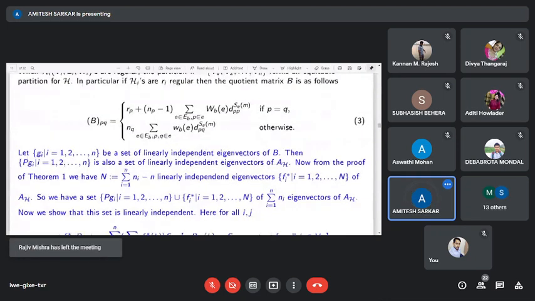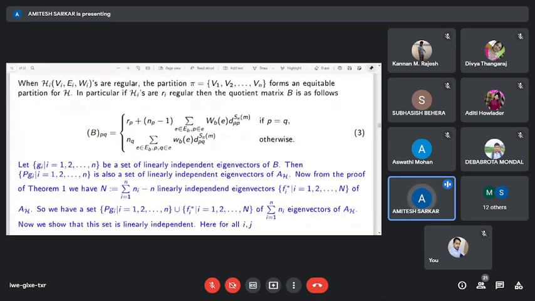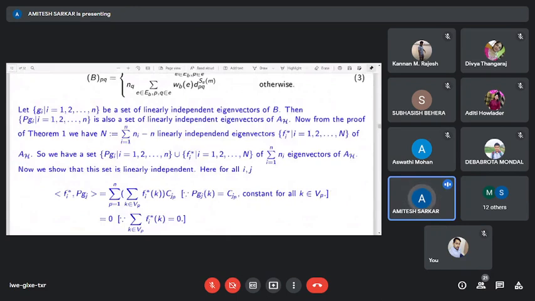For this purpose, if these HIs are regular, then the partition V1, V2, ..., Vn forms an equitable partition of H. In particular, if HIs are irregular, then the quotient matrix can be written as follows. Now suppose the Vi are a set of linearly independent eigenvectors of B, and P is our characteristic matrix. Then P times Vi is also a set of linearly independent eigenvectors of H.